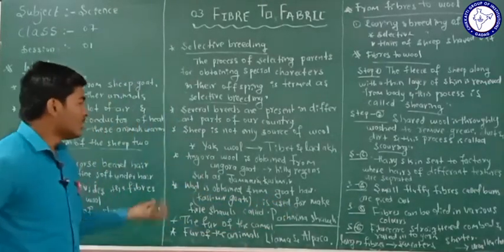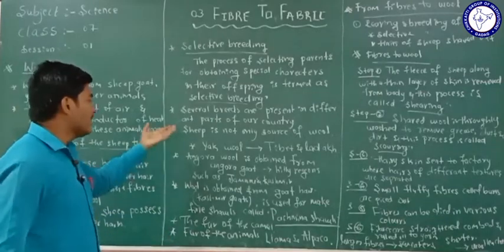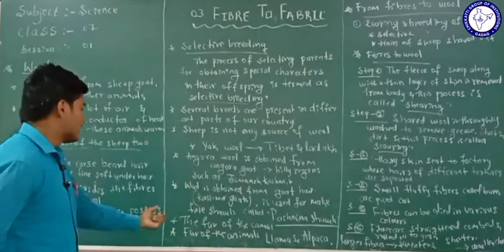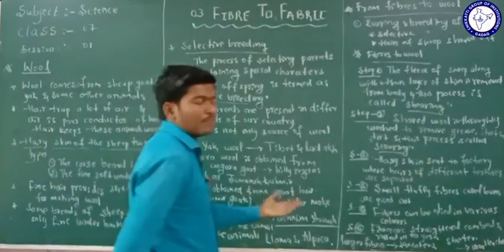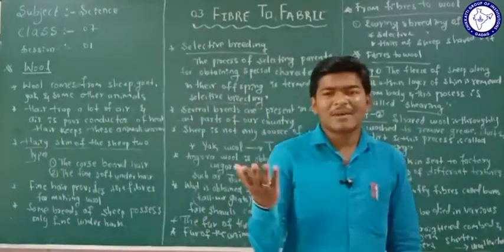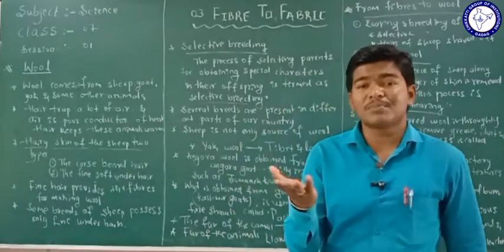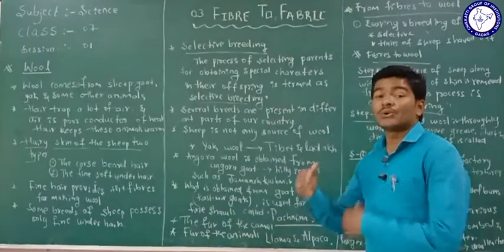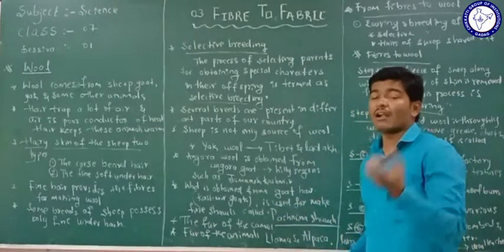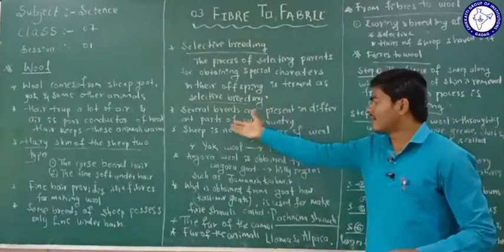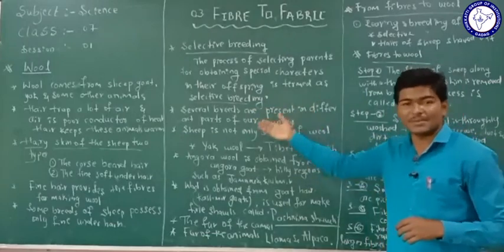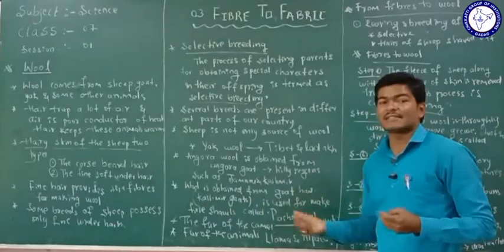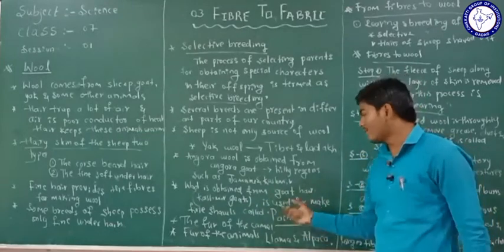And also we are not going to use only the yak hairs and Angora hairs. We also use the fur of the camel. Some thick hairs are present on the camel body, and we are going to use those hairs to convert into wool. We are not going to use only the hairs of sheep and goat, but also the thick hairs present on the body of the camel.